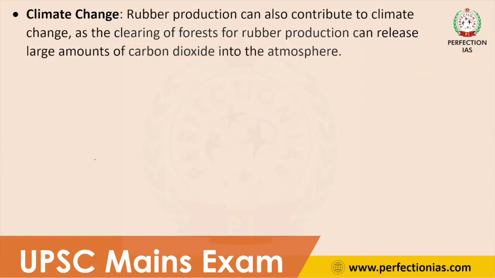Then third is climate change. Rubber production can also contribute to climate change. How? As we are clearing the forest for rubber production, it can release a large amount of carbon dioxide. Because of deforestation, the carbon dioxide amount in the atmosphere will increase, and while producing and processing rubber, many greenhouse gases are also released, which will aggravate climate change. So climate change is also one of the environmental impacts of rubber production.